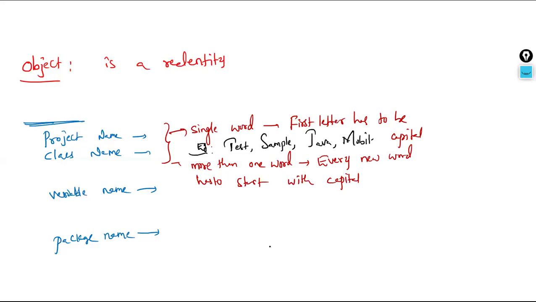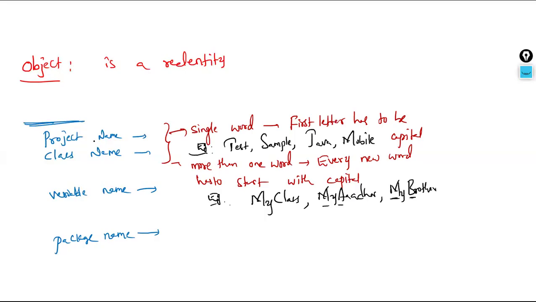Laptop, L capital. In the second scenario, the examples are my class, M capital, no space, then C capital, or my Aadhaar, or my brother class. So the first word's first letter, the second word's first letter, they should be capital. These are the naming rules for projects and classes.